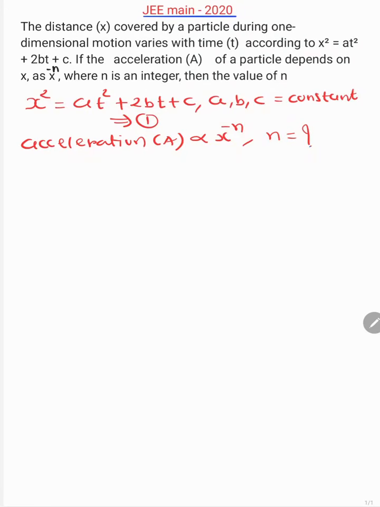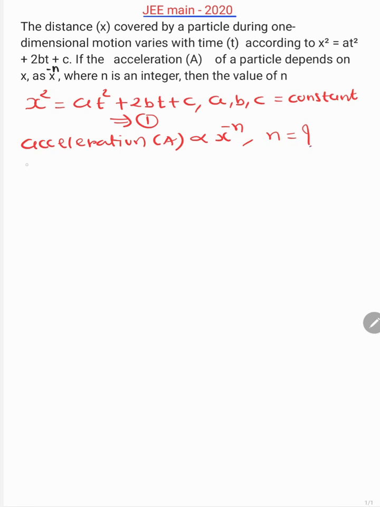Element 2020 MCQ. Distance covered by a particle during one-dimensional motion varies with time according to x square is equal to at square plus 2bt plus c. If the acceleration of particle depends on x as x raised to minus n, where n is an integer, then what is the value of n? Now see here,